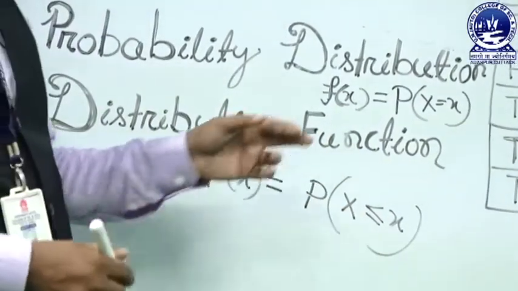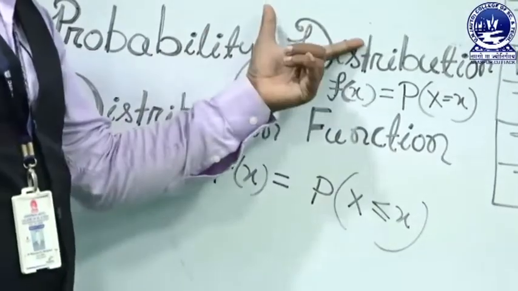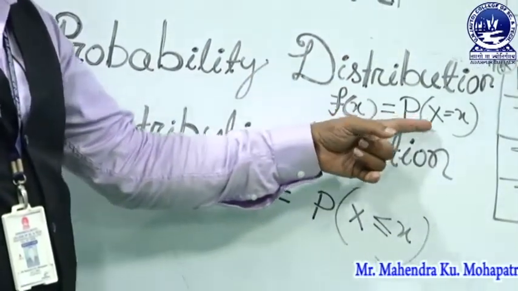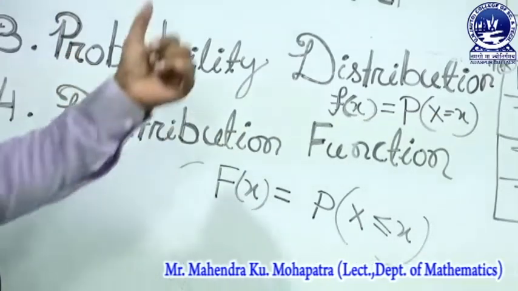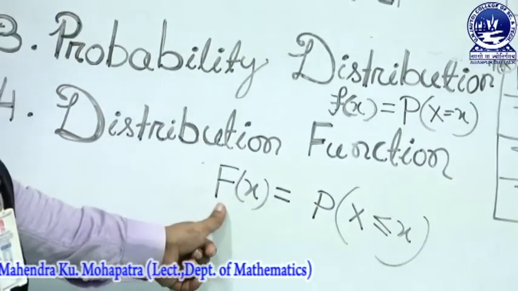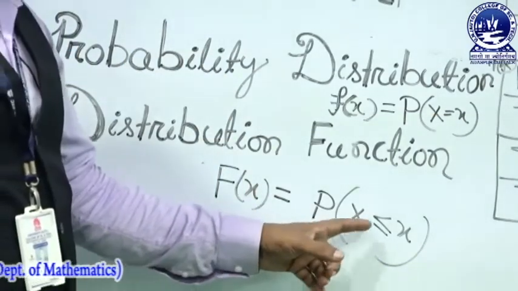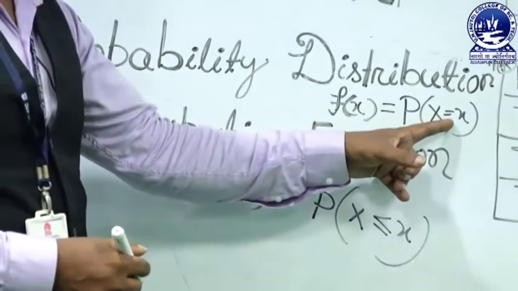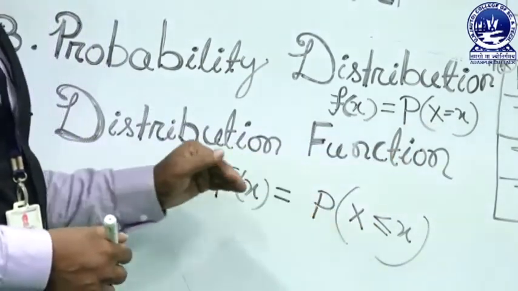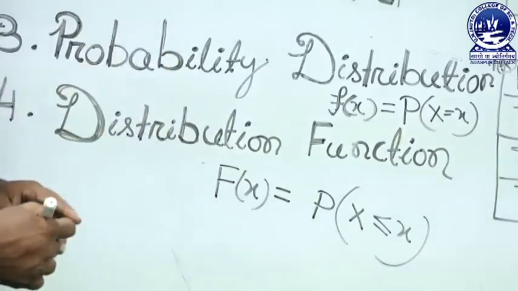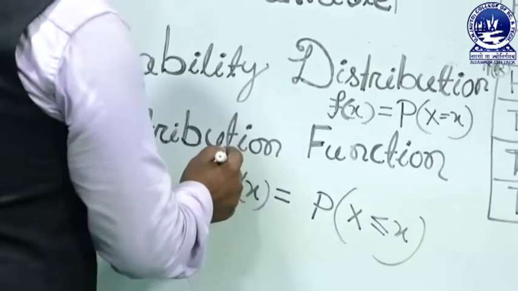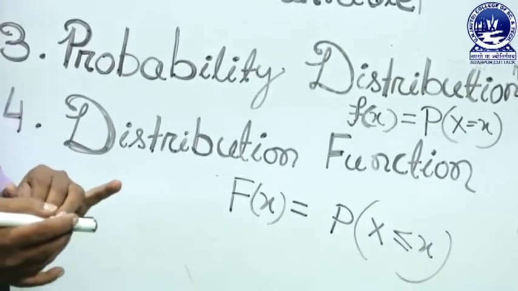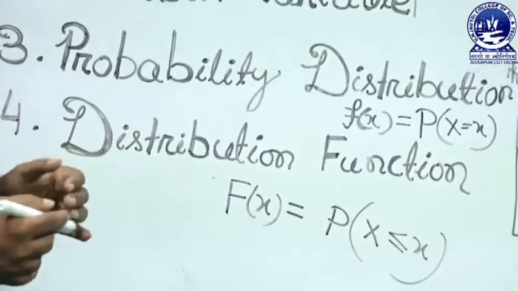For the probability distribution we have small f of x, which is the probability of X equal to x. But the distribution function is capital F of x, the probability of X less than or equal to x. The difference is equal to versus less than or equal to. It is also called the cumulative probability function.